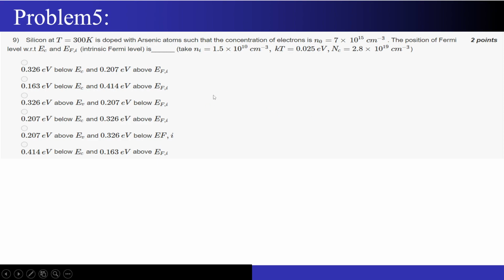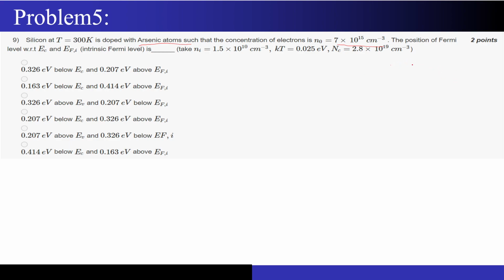So what is this question telling us? It is telling us that there is a silicon at T equal to 300 Kelvin and it is doped with arsenic atoms, right? So it is an N-type semiconductor, such that the concentration of electrons is 7 times 10 to the power 15 cm to the power minus 3. Now what they are asking is the position of Fermi level with respect to EC and EFi.